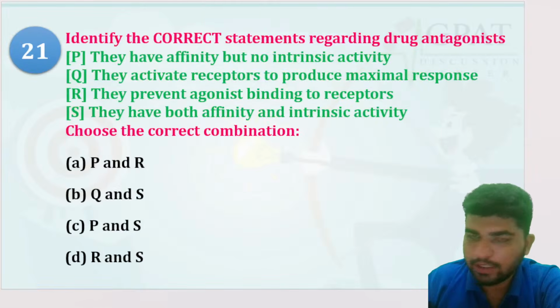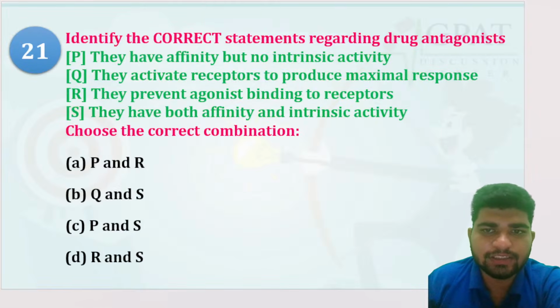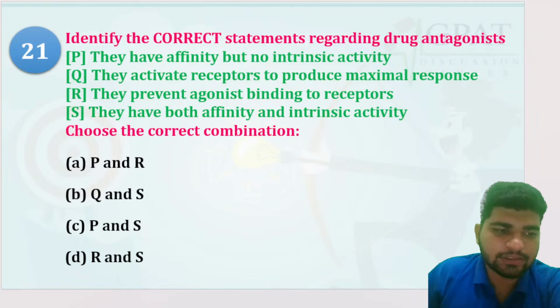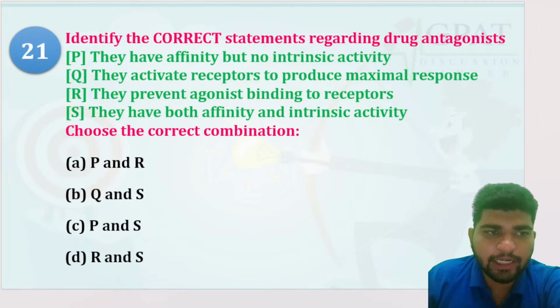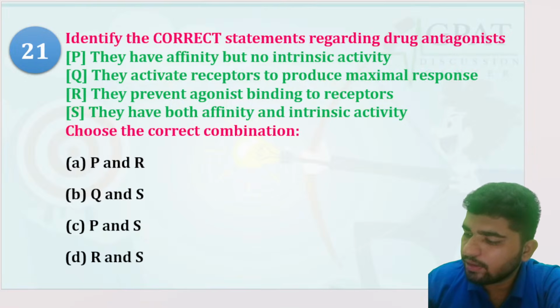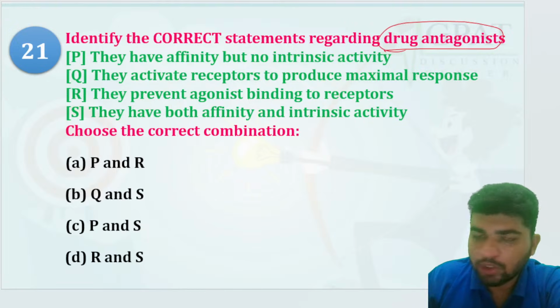Identify the correct statement regarding drug antagonists. They have affinity but no intrinsic activity, right? They activate the receptor to produce maximal response?